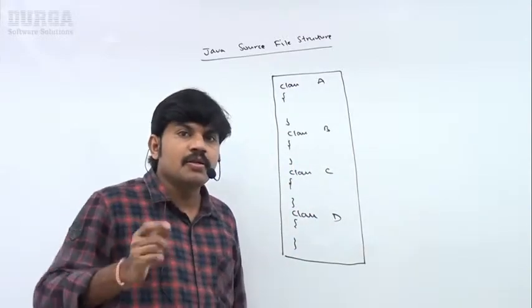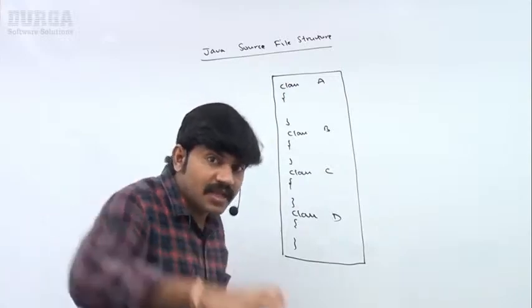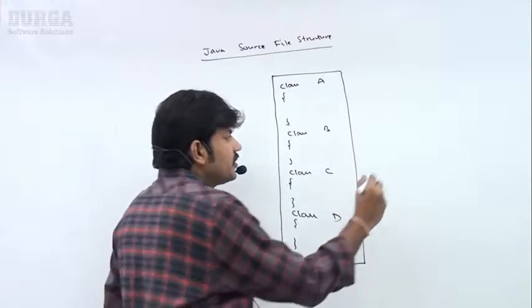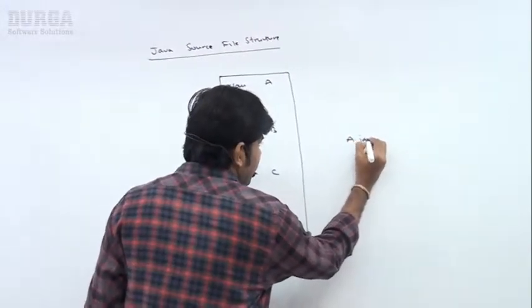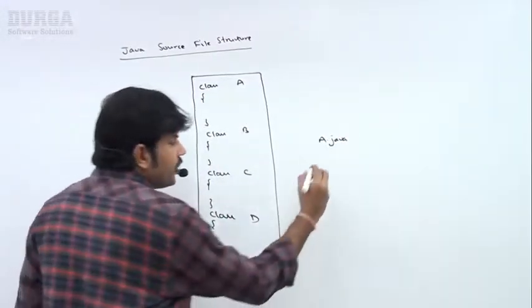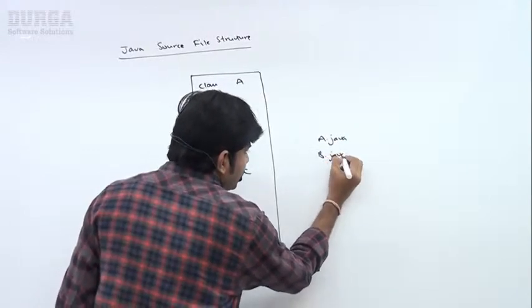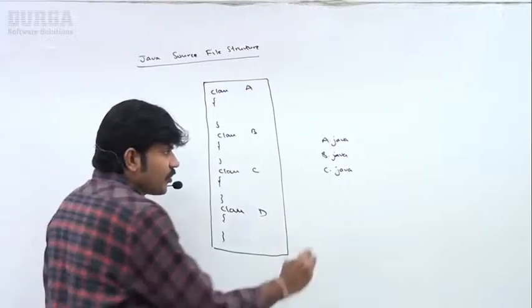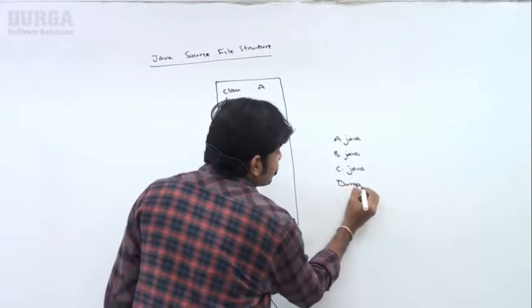Which class name should I use for this program name? Can I use A.java? Or can I save this program with the B.java name? Or with the C.java name? Or with Durga.java?